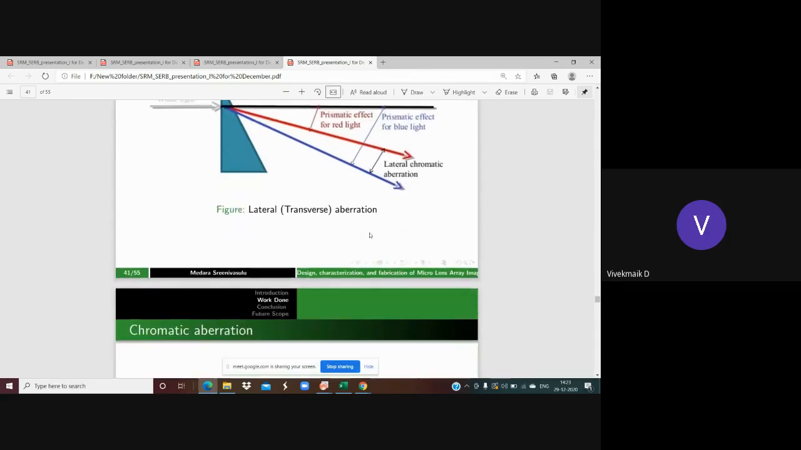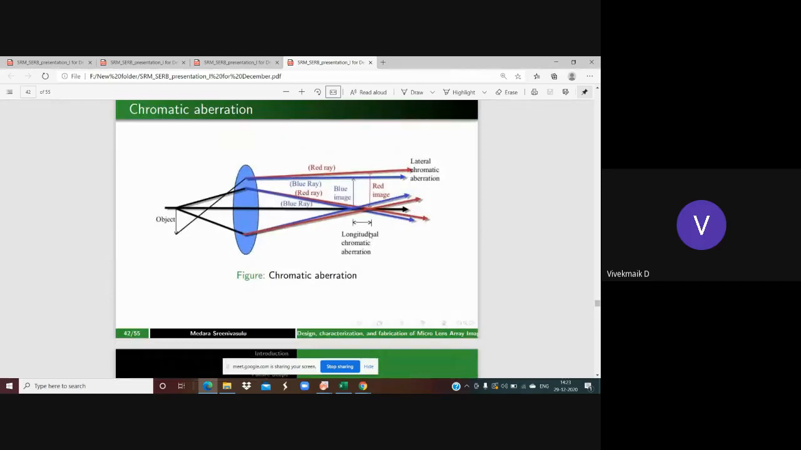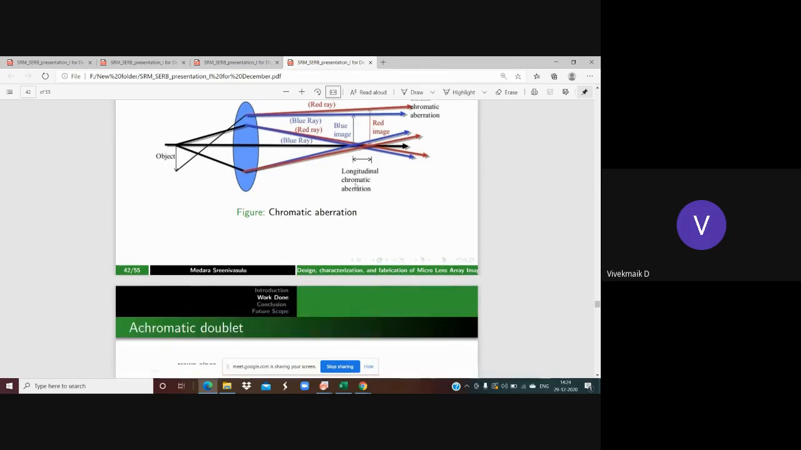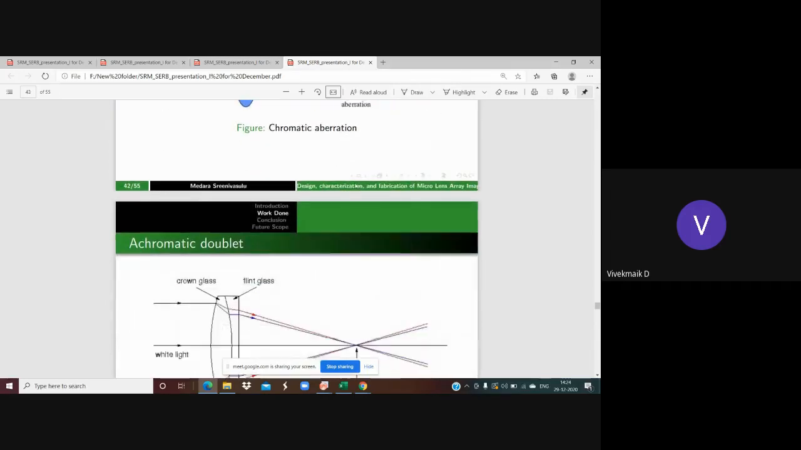These two phenomena we can see in one single diagram. Here, your object is there. These rays are passing through the lens, and after the refraction, the focus point is going to be shifted vertically and then horizontally. The horizontal shift of the focus point is known as longitudinal chromatic aberration. The vertical shift of the focus point is known as lateral chromatic aberration. It is because of the different colors of light. That's why it's known as chromatic aberration.